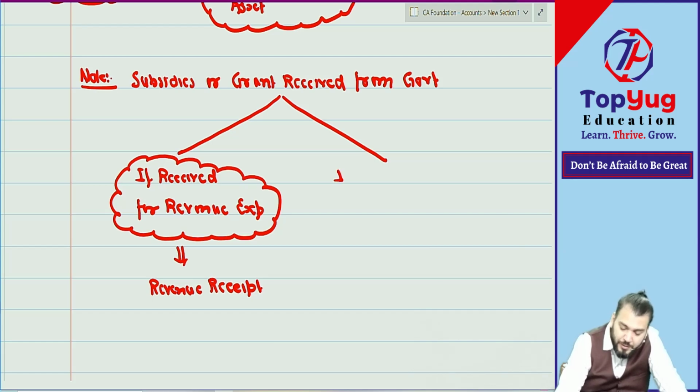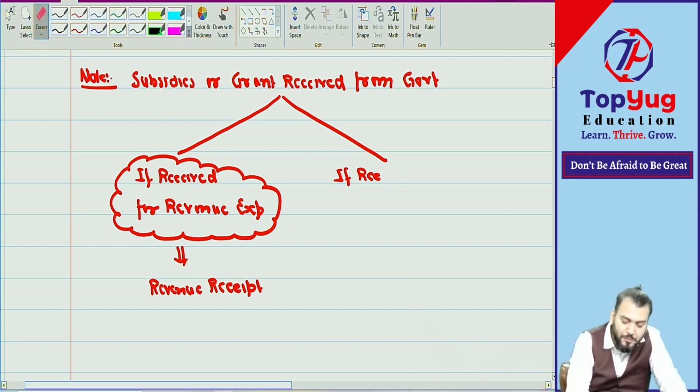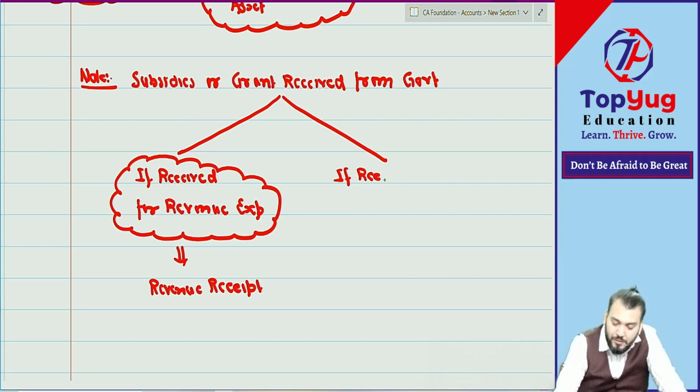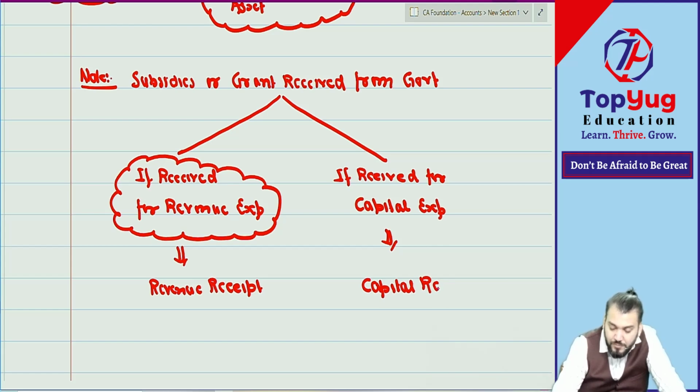But if received for which expenditure? Capital expenditure. Suppose you receive a grant for purchase of plant and machinery. Understood what I am saying? So for capital expenditure, then it will be capital received. I'm just giving some examples so that whatever questions come, you can do it. Understood this point? Then it will be capital received.